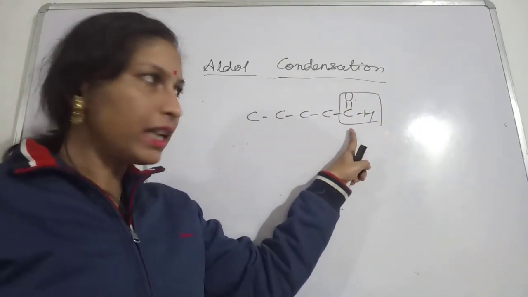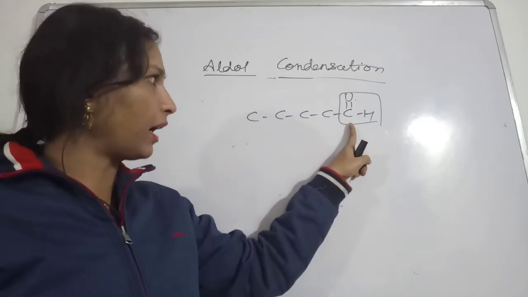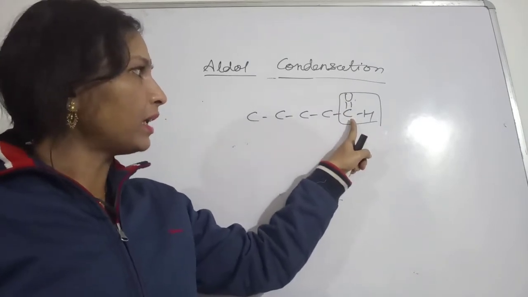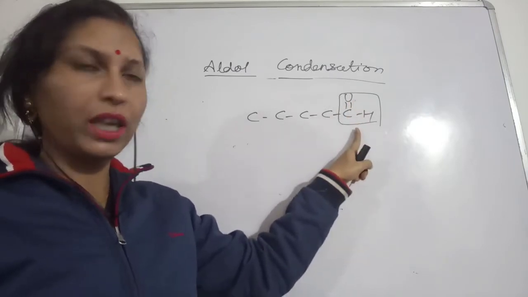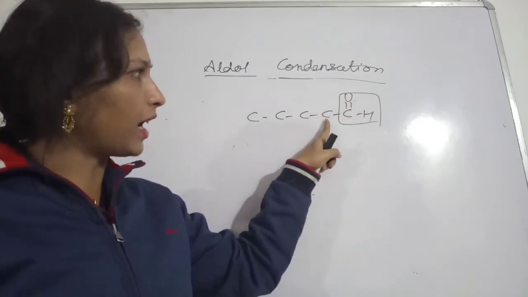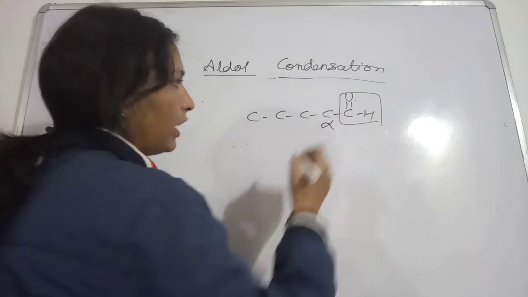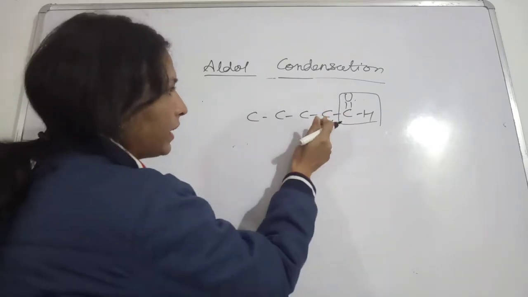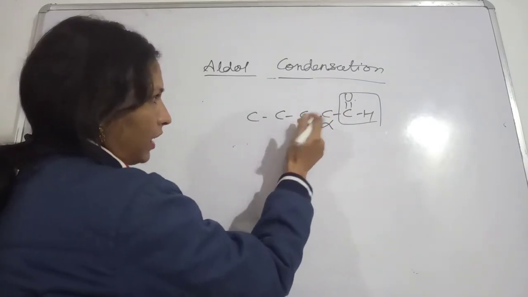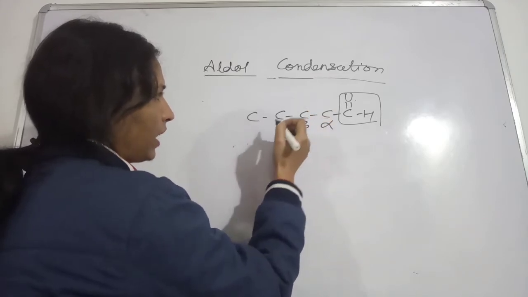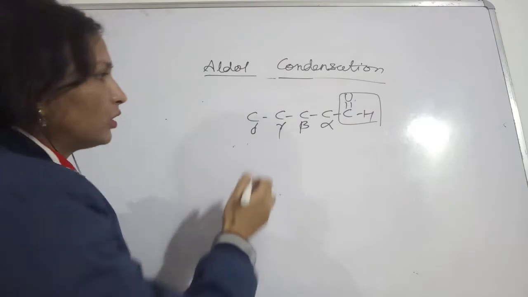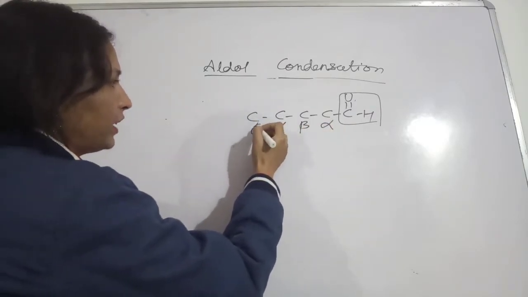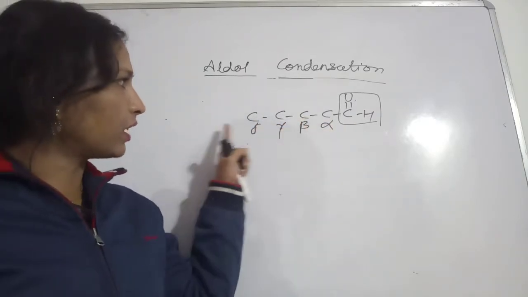The carbon immediately next to this carbon is called the alpha carbon, and the next one is called the beta carbon. This is gamma, then delta, like that. These are the different Greek letters we are giving to the carbons.